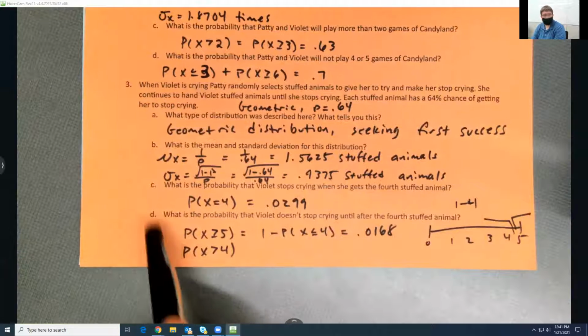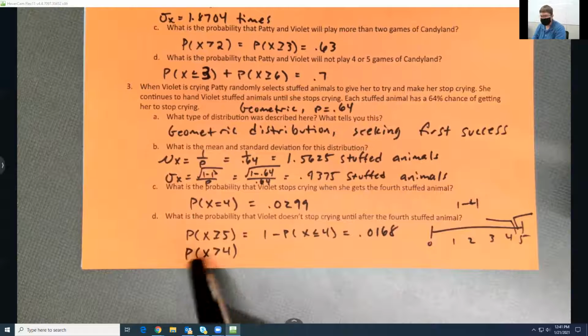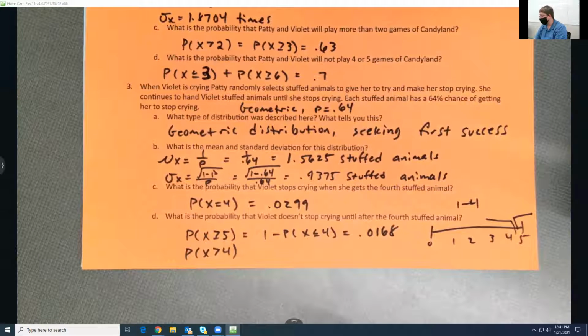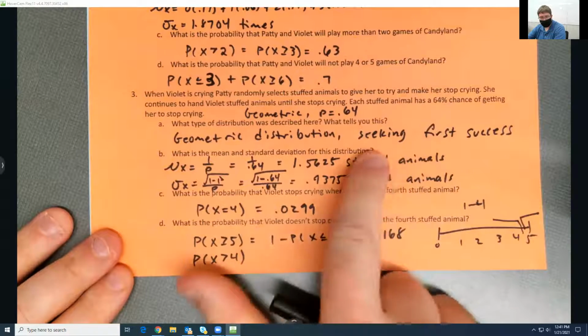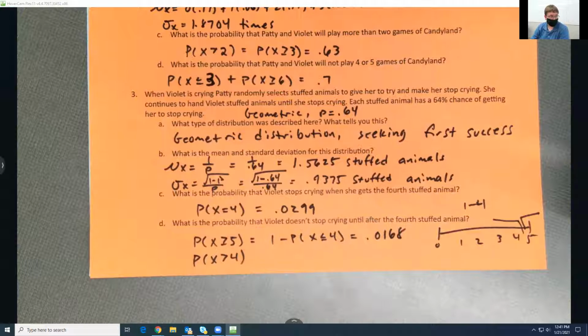But like I said, you can write it that way. I know Danielle's the one that came up to me and said, can I write it like this? Yeah, that's fine. We're not going to take off points because these both mean the same thing on a discrete distribution. If it's continuous, no, those do not mean the same thing. Those are completely different ranges or intervals. Good question, though. I like it. Any other questions on the geometric? We okay with these? So we're seeking our first success, not how many successes, just the first one.